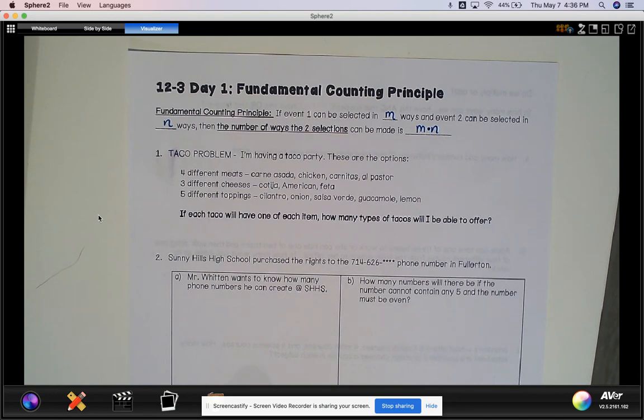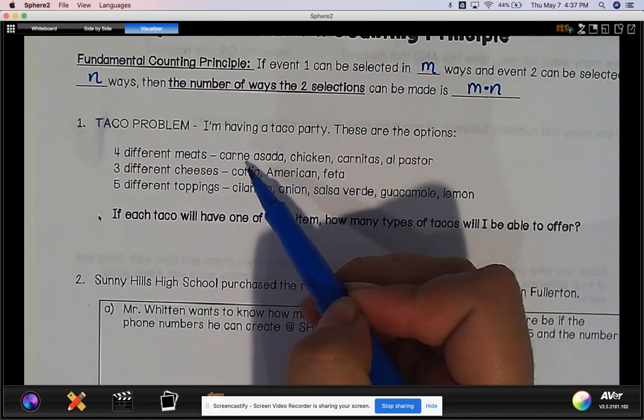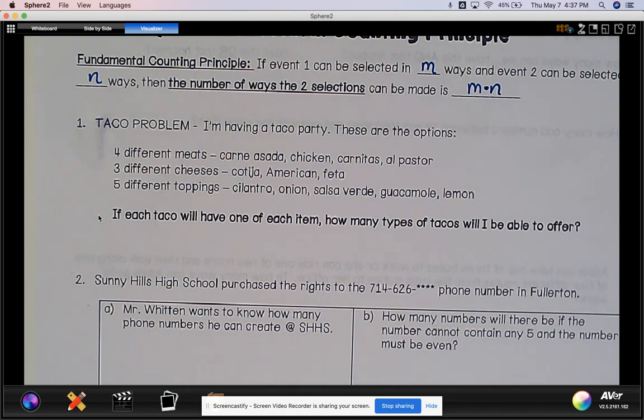So then we have this taco problem. Imagine I'm having a taco party, and there are options. In each taco, you can have 4 different kinds of meats, 3 different types of cheeses, and 5 different toppings. For my meats, I have carne asada, chicken, carnitas, al pastor. For the cheeses, I have cotija, American cheese, feta cheese. And for my toppings, I have cilantro, onion, salsa verde, guacamole, and lemon. If each taco has to have one of each item, how many types of tacos can I make? Pretty much how many different combinations, but kind of. How many different types of tacos can I have?